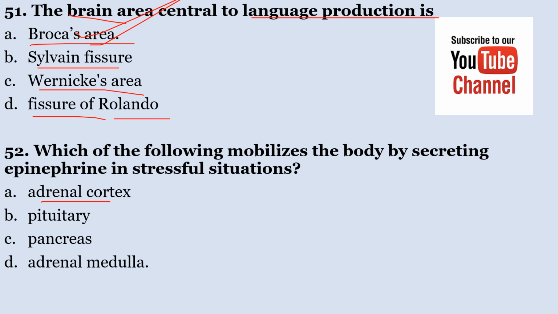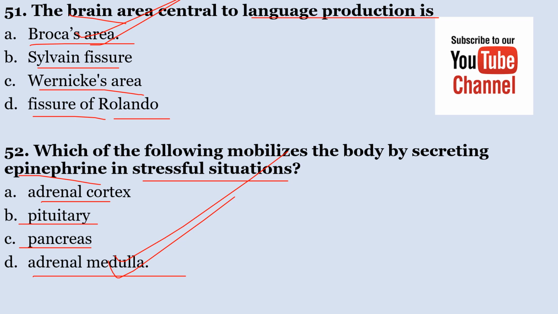Which of the following mobilizes the body by secreting epinephrine in stressful situations? A. Adrenal cortex. B. Pituitary. C. Pancreas. D. Adrenal medulla. Which of the following mobilizes the body by secreting epinephrine in stressful situations? The correct answer here is adrenal medulla. So the correct answer is D.